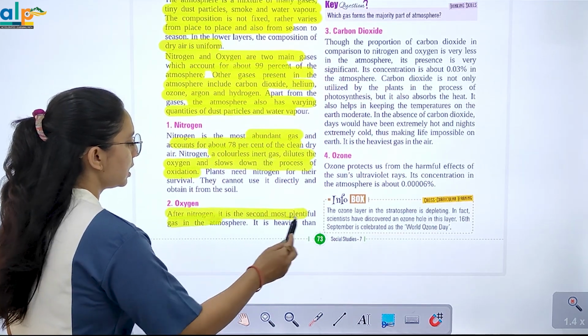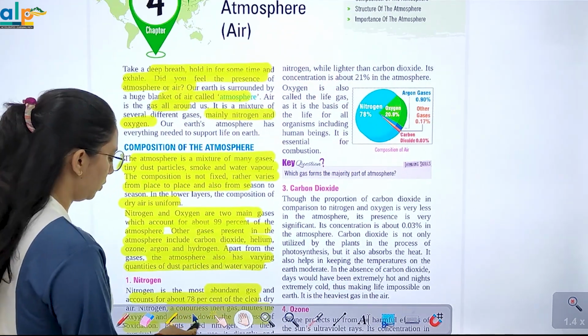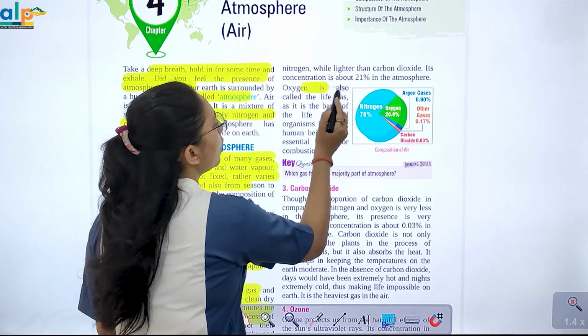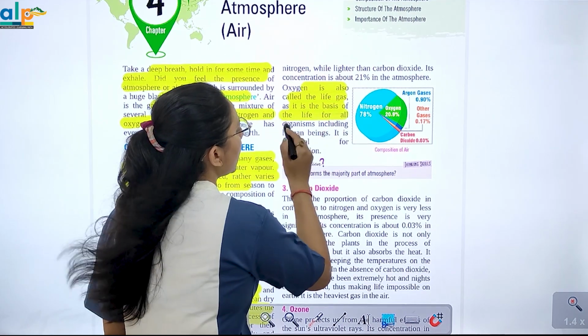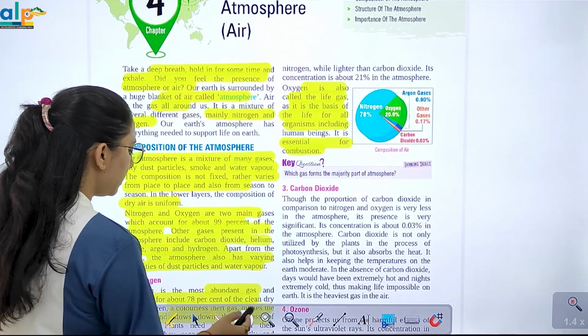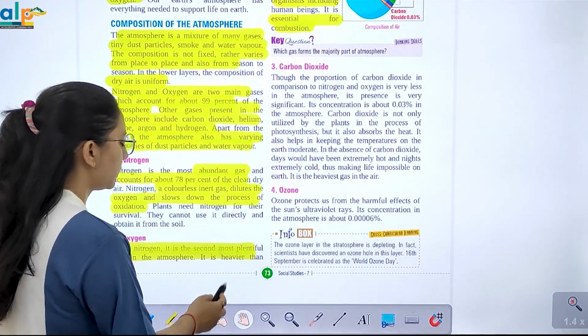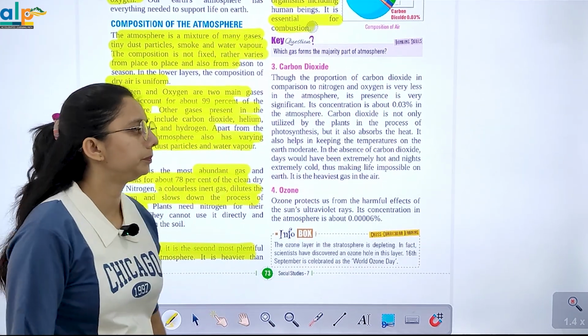Oxygen, after nitrogen, is the second most plentiful gas in the atmosphere. ये heavier होती है than nitrogen. Oxygen is also called life gas as it is the basis of life of all organisms. It is essential for combustion. वहीं हम कार्बन डाइऑक्साइड की बात करें, it is, in comparison to nitrogen and oxygen, very less.